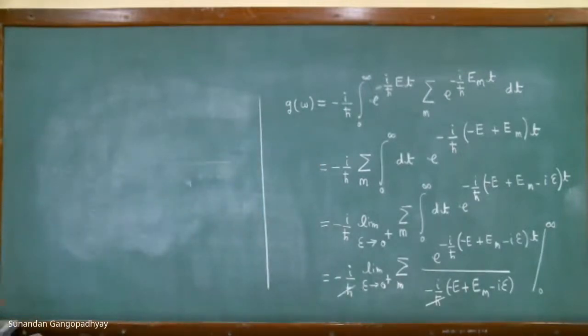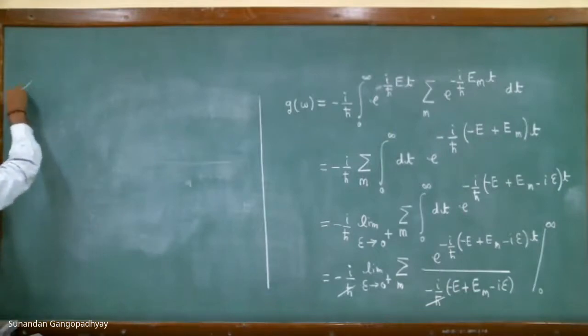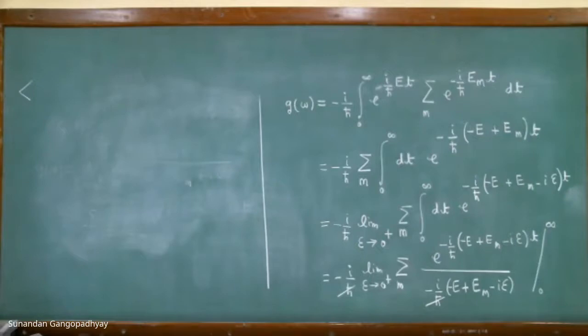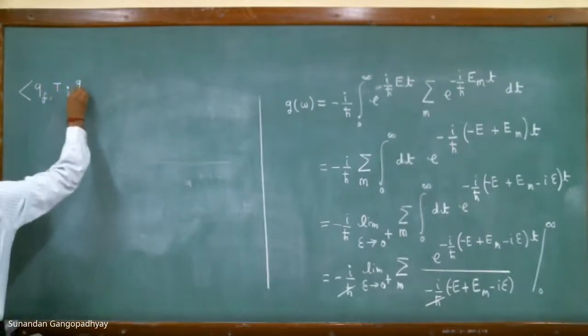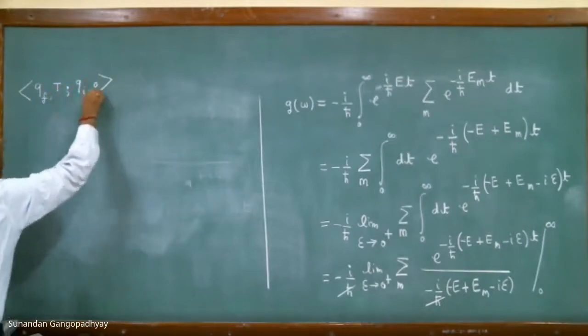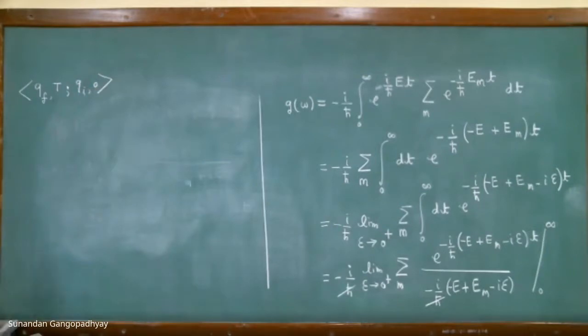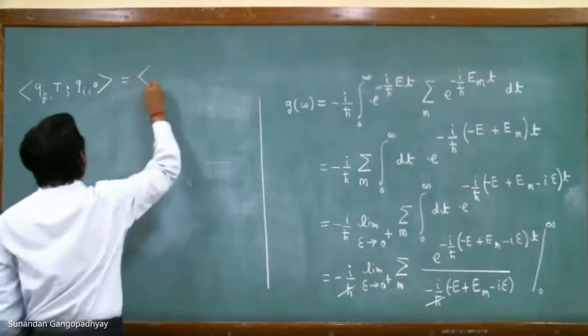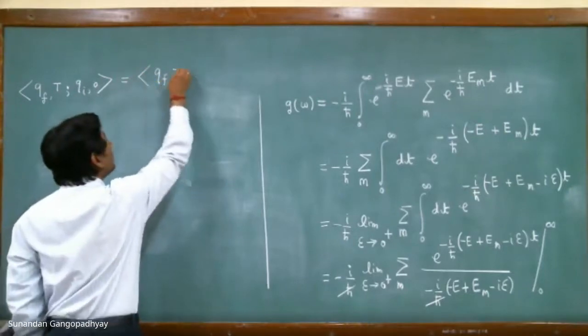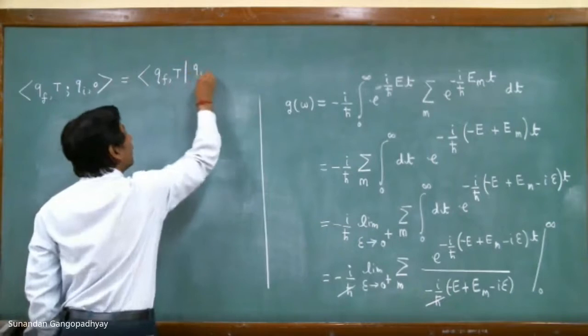Okay. So these are the results that I wanted to discuss, results involving the propagator. Now, let us come back to the expression of the propagator. So this is the expression of the propagator, and we have seen that this is nothing but the overlap of Qf with Qi.